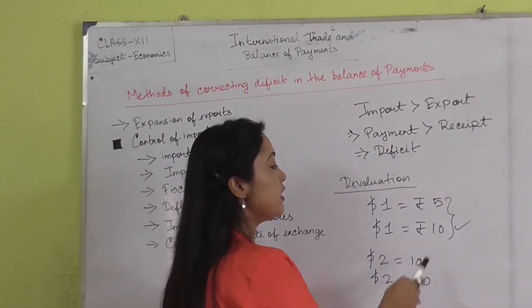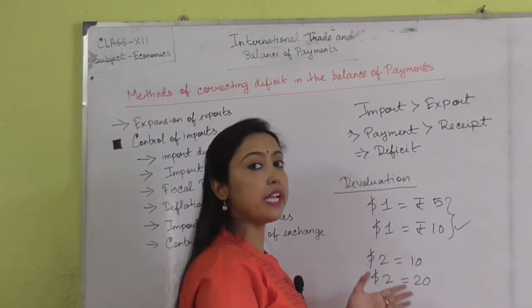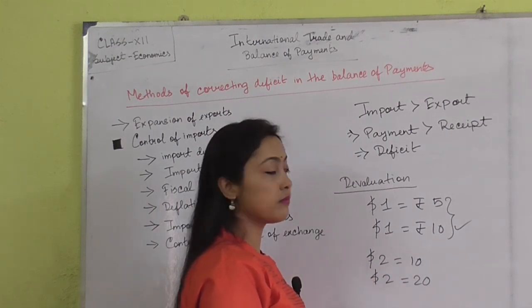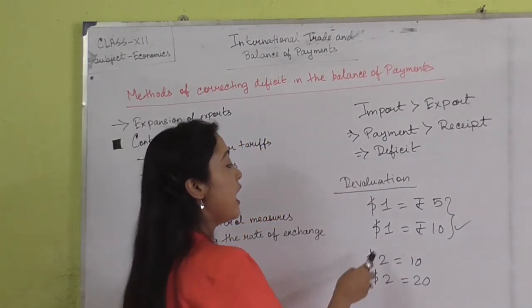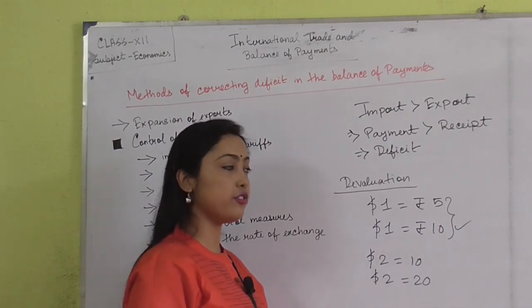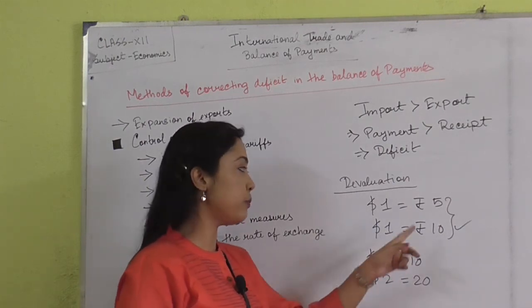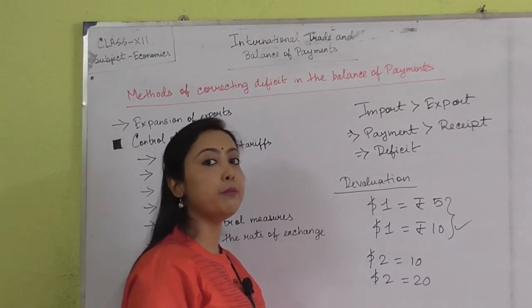So the residents of the home country have to pay more in order to get the imported goods. The residents of the foreign country are selling it for $1, but the residents of the home country previously used to pay rupees 5, and now they have to pay rupees 10 in order to get the imported goods.